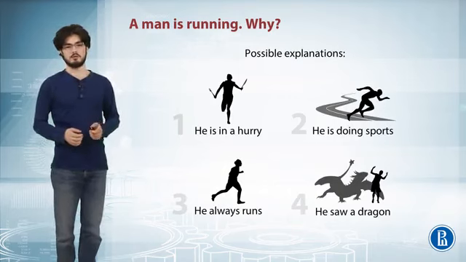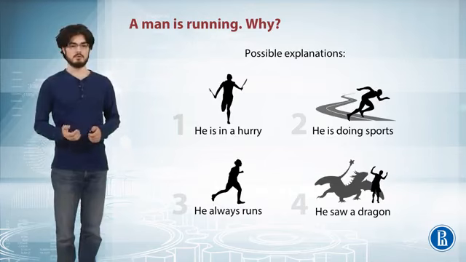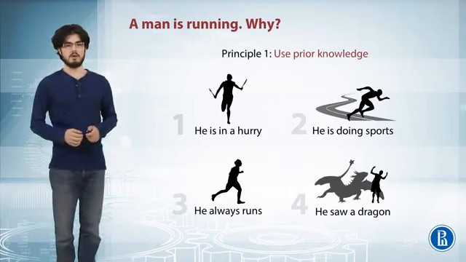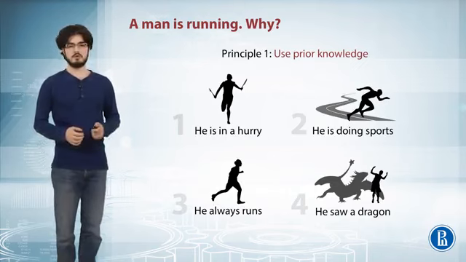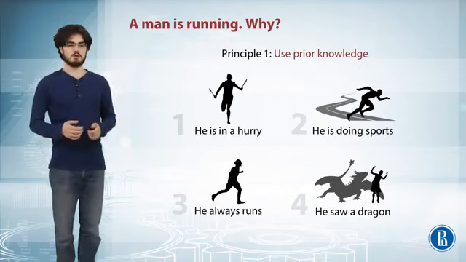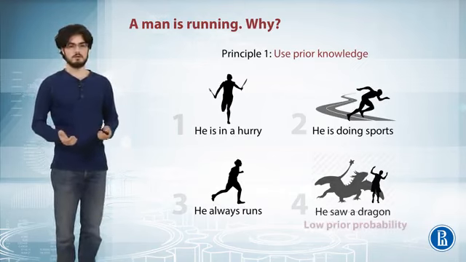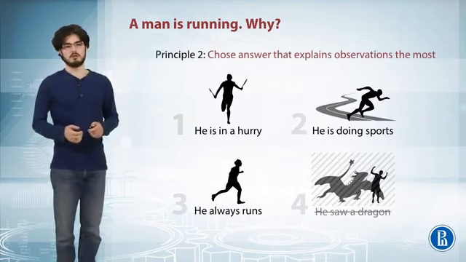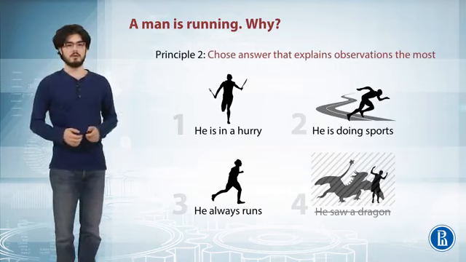First, he is in a hurry. Second, he is doing some sports. Third, he always runs. And fourth, he saw a dragon. Principle 1. Use prior knowledge. From our previous experience, we know that dragons do not exist, and so we can exclude fourth option from next consideration. Principle 2. Choose answer that explains observations the most.